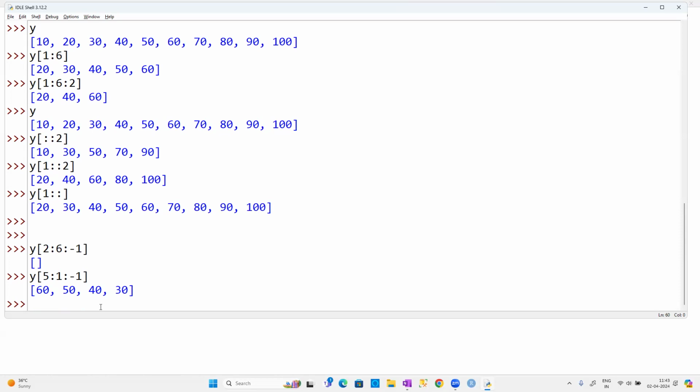This requires a little bit of practice, guys, and a little bit of confidence is required. Why? Because it's not that easy to control this particular negative index. It's not that easy to control the negative index, guys.